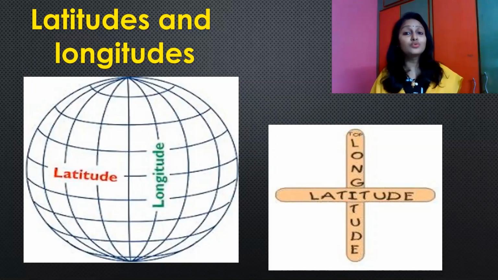It is also used to find out the different climatic zones. Longitudes are vertical lines connecting North Pole to the South Pole. Longitudes are used to define the east-west position of a location on the Earth, and longitudes are used for time zones.